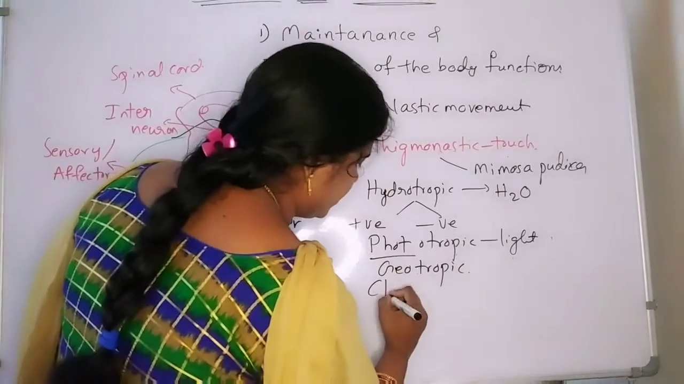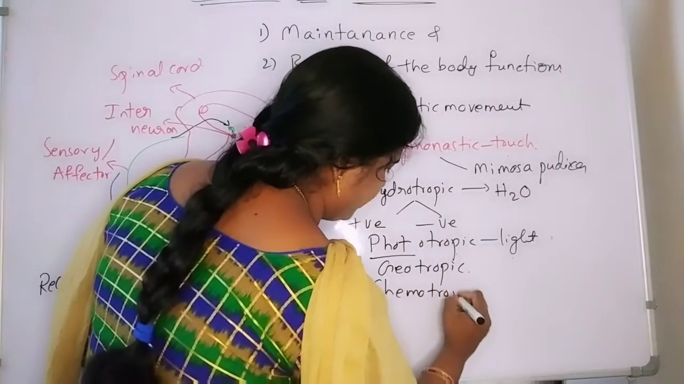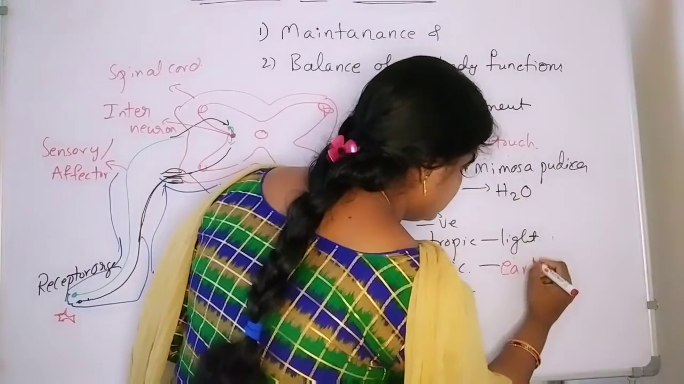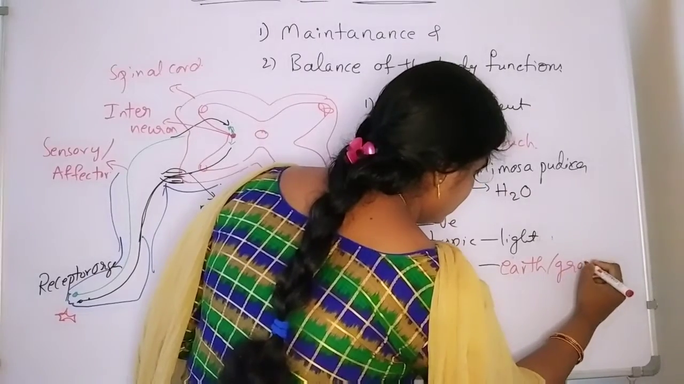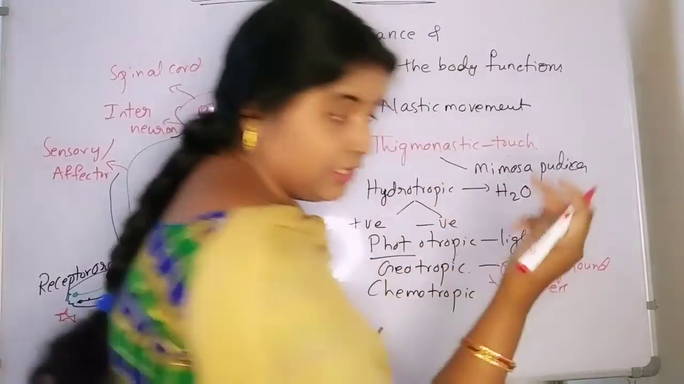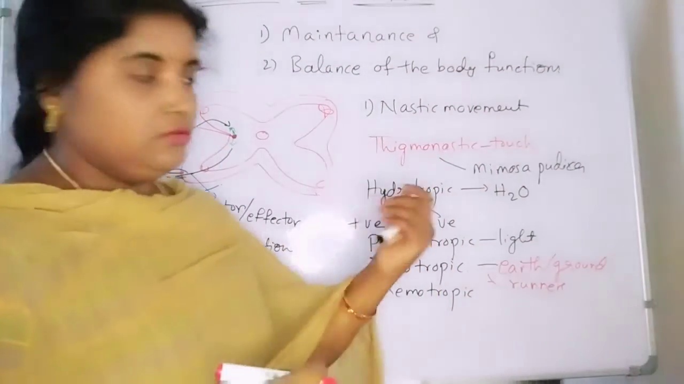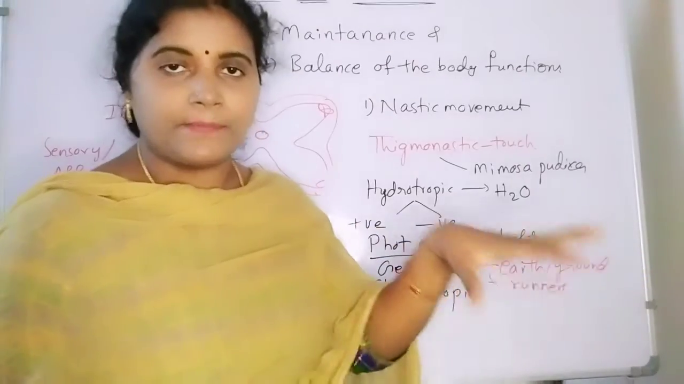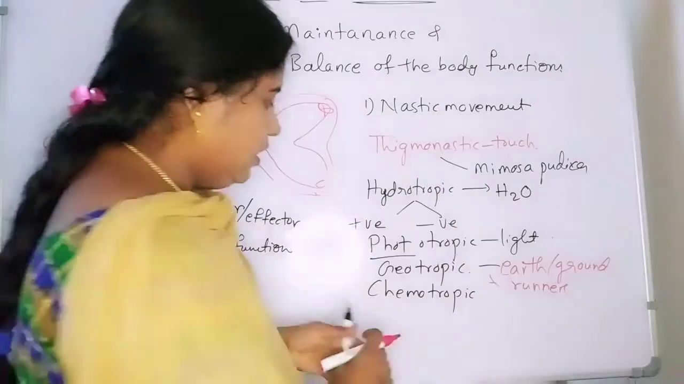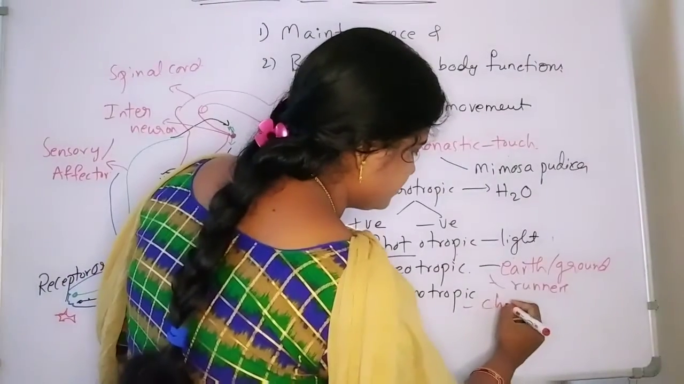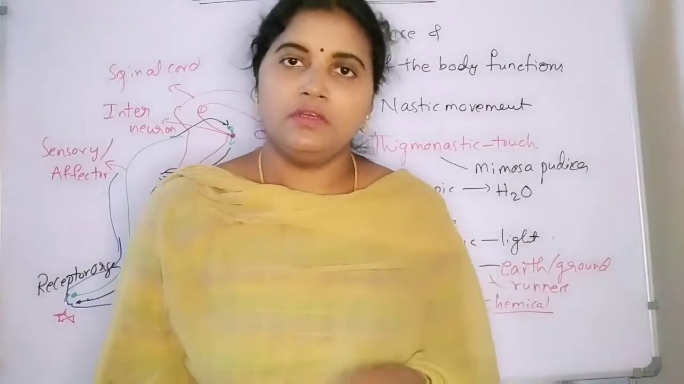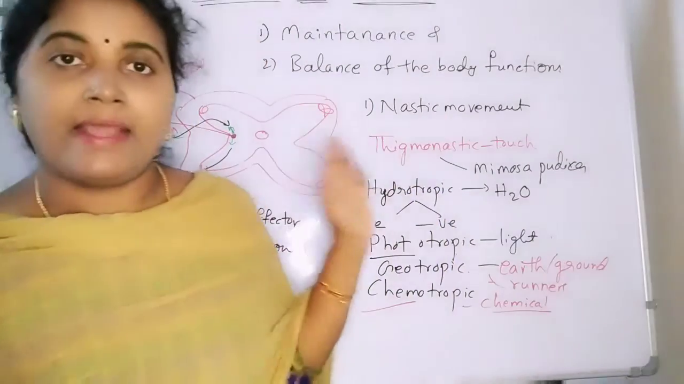Then chemotropic. So geotropic is towards the earth or ground. Example, runners we can take, runner plants, flowers, chrysanthemum. These are going to take the support from the ground. They are going to grow towards the ground. And chemotropic shows response towards the chemicals. So these are the nastic movements.